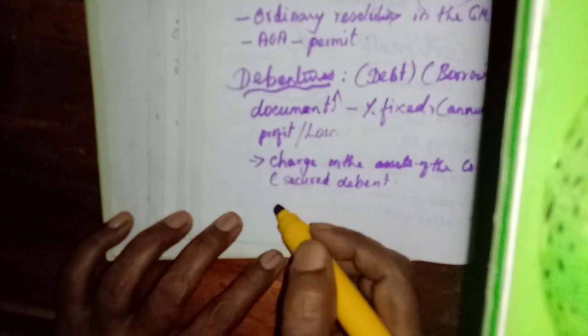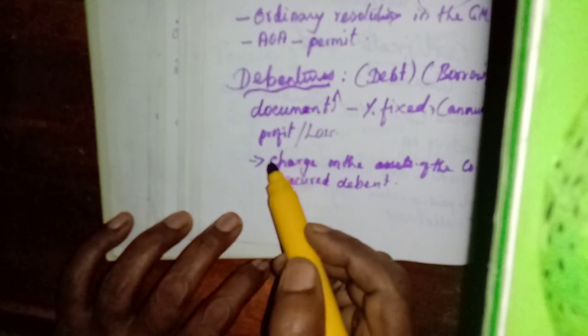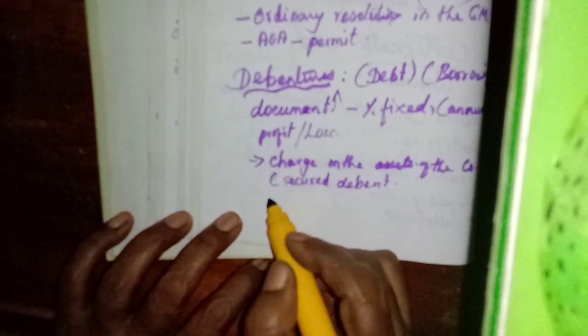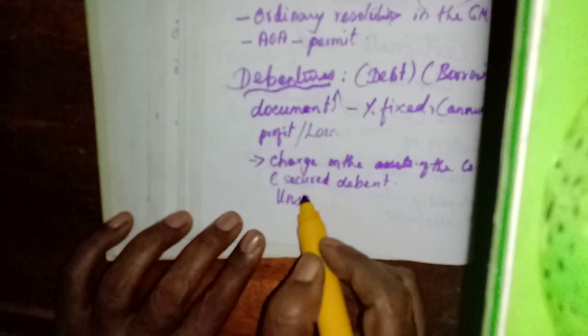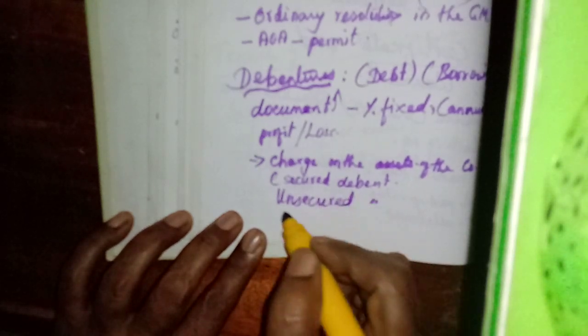Then some debenture amount will not be secured. They may not be given any asset as the charge against that amount. Okay, they are called unsecured debentures. In unsecured debentures, only the amount will be repayable. What is the difference between secured debentures and unsecured debentures?